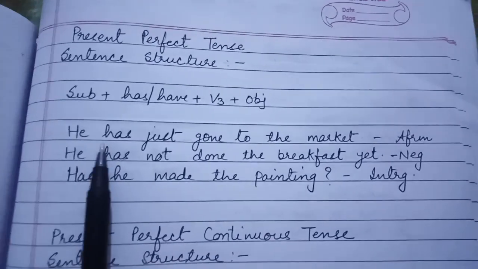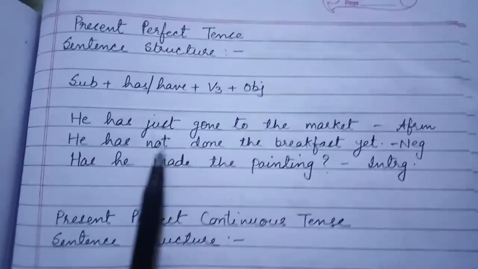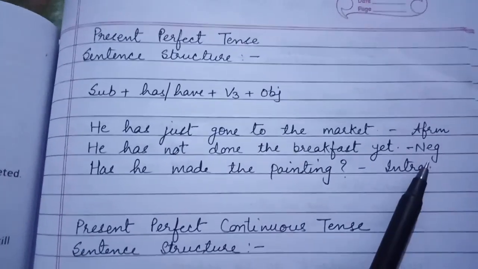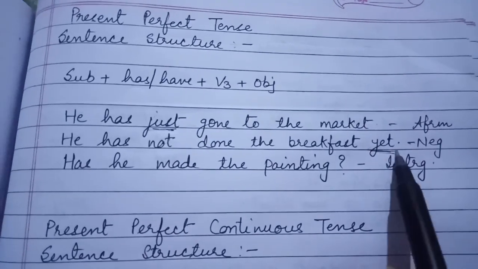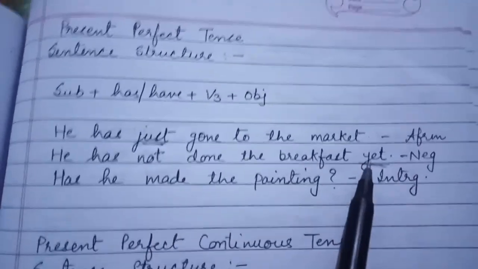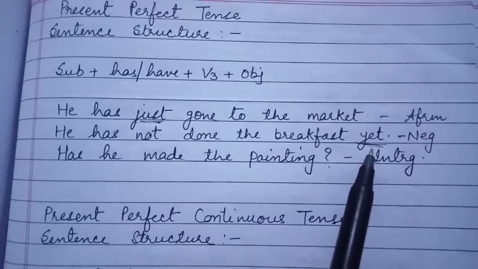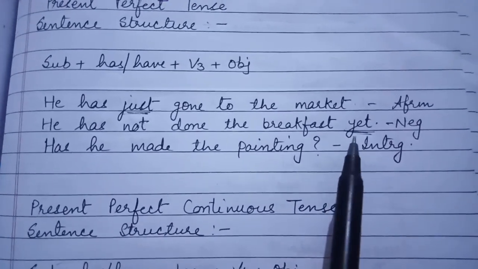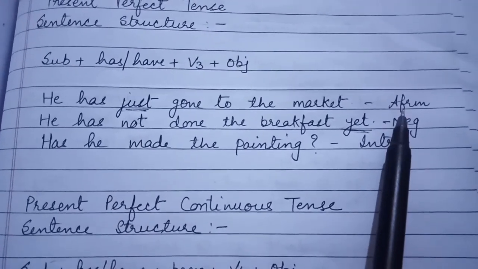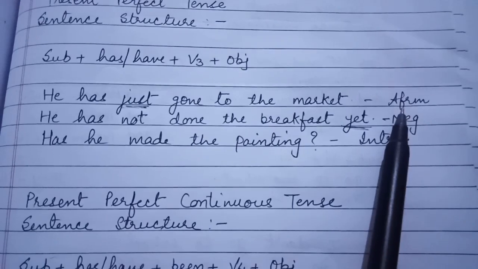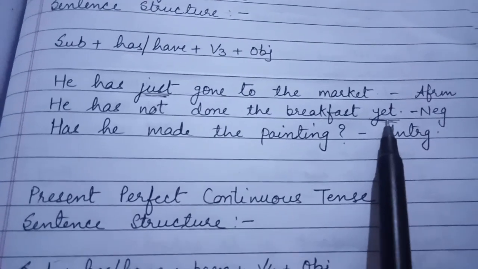Now see the examples. He has just gone to the market. Positive sentence. He has not done the breakfast yet. Negative sentence. I have used the word just here and the word yet here. What does it mean? Both of them show that the action is related to the present also. It means just finished, recently happened. But we always use just for positive sentences. Don't use just for a negative one. And we always use yet for the negative sentence. Don't use it in the positive sentence.